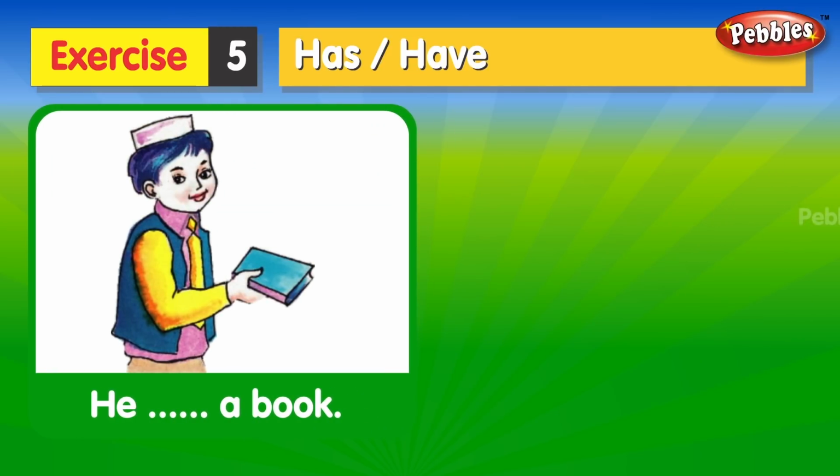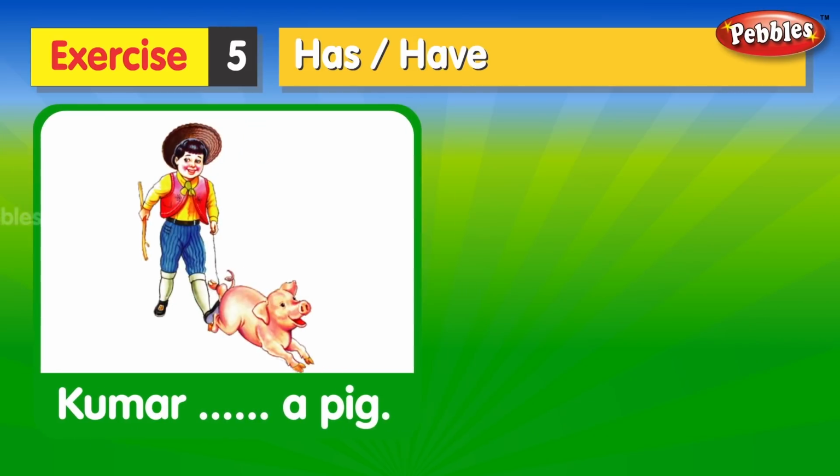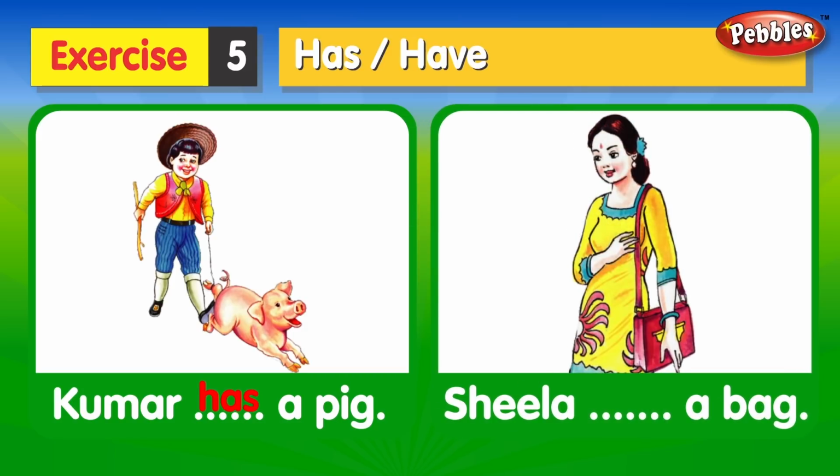He has a book. She have a rabbit. Kumar has a pig. Sheila have a bag.